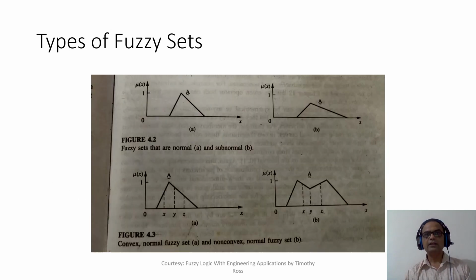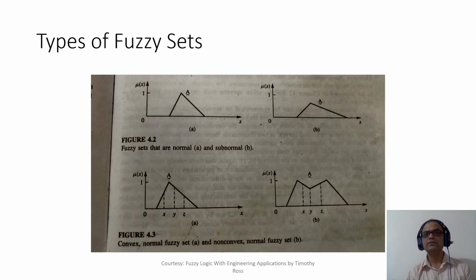Now we come across types of fuzzy sets. We have got normal and subnormal. A normal fuzzy set is one in which there is at least one element of the universe whose membership value is 1. Whereas a subnormal fuzzy set is shown over here.